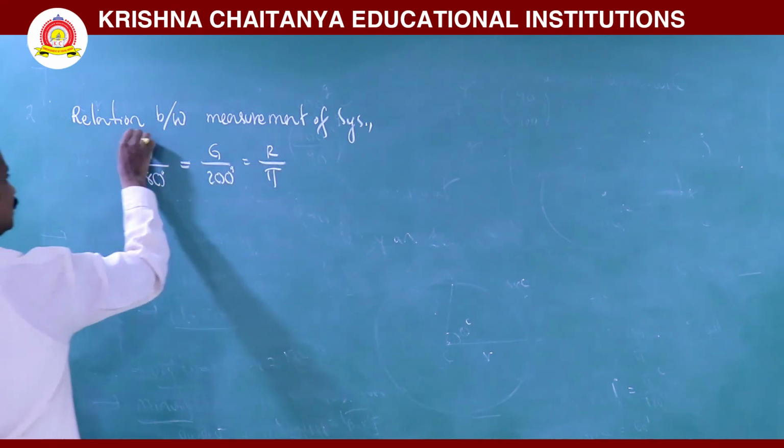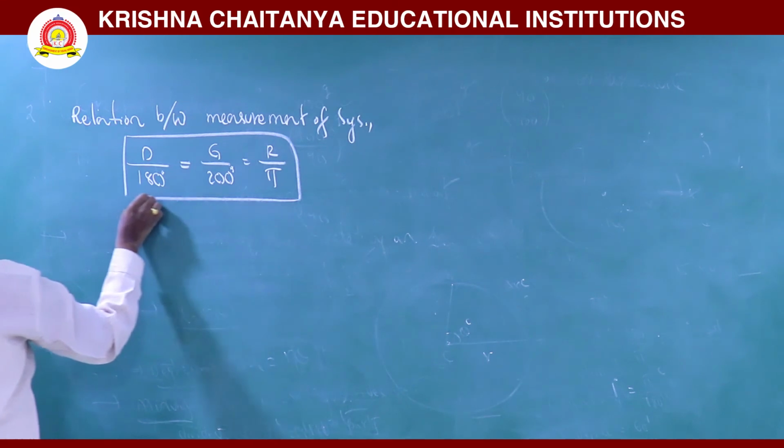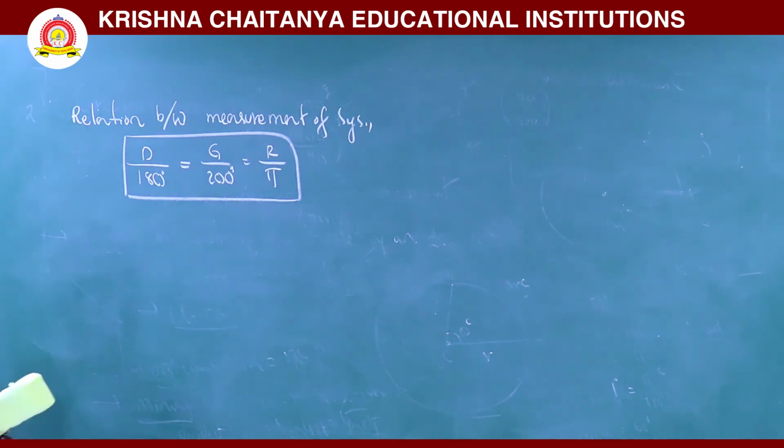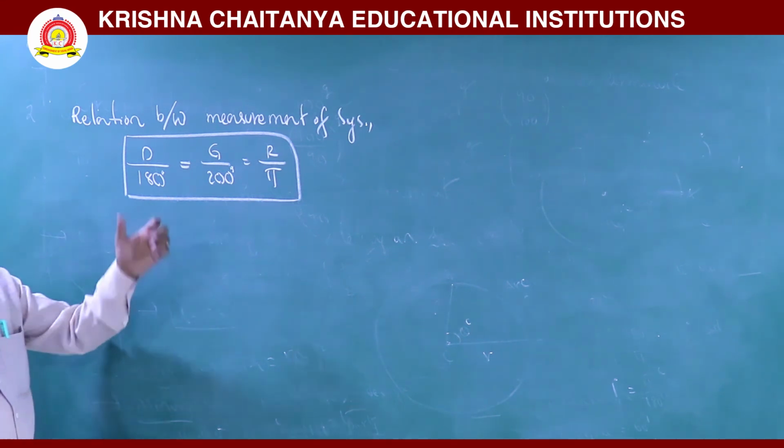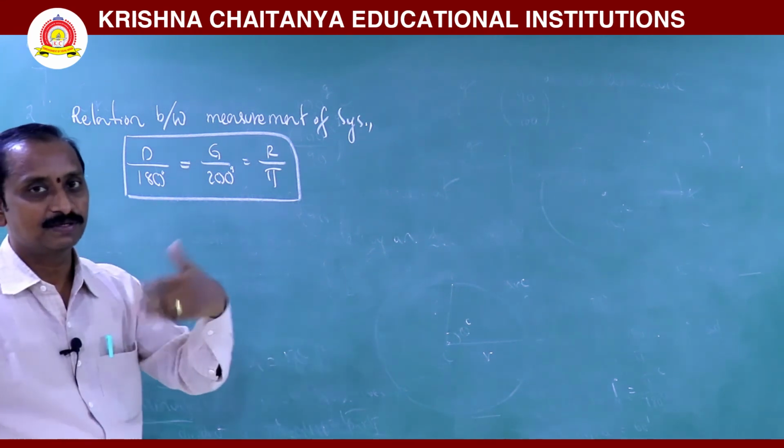This is the relation between measurements of angles. D by 180 is equal to G by 200 is equal to R by pi. It is very useful to convert one system to another system.